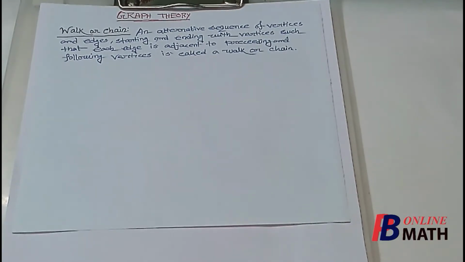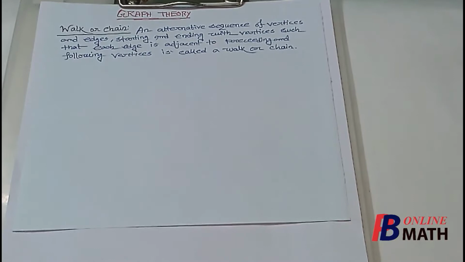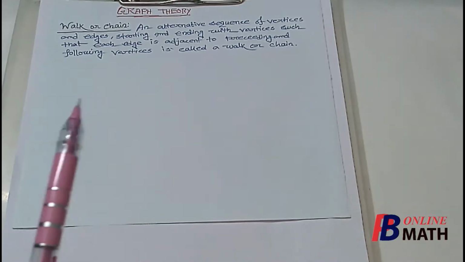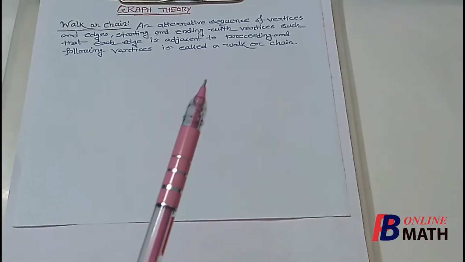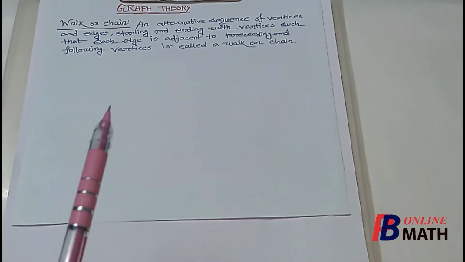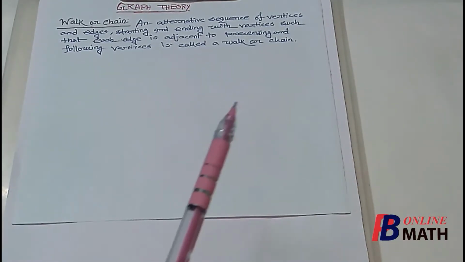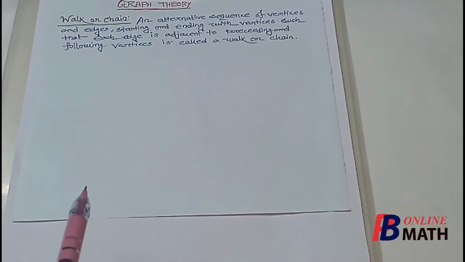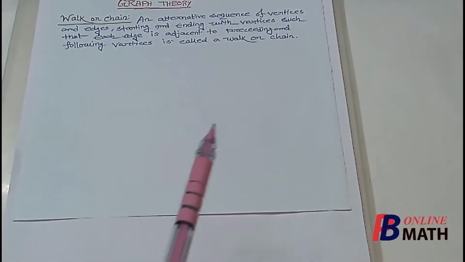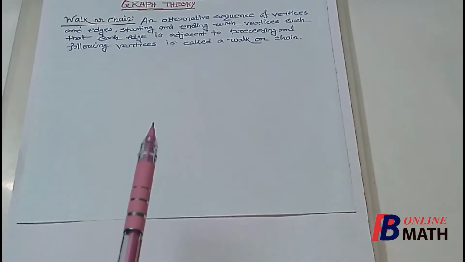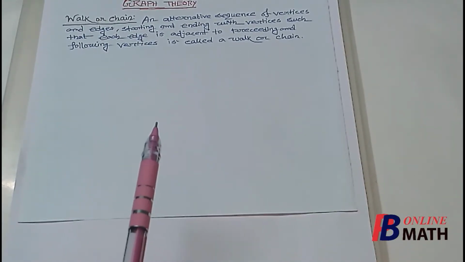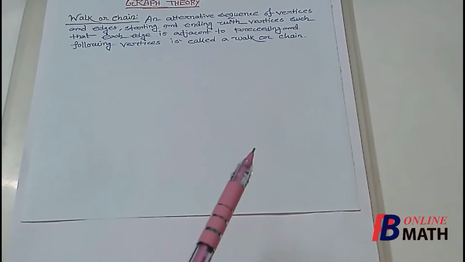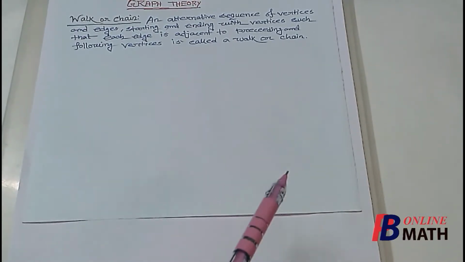The first definition we shall use here is walk or chain. A walk or chain is an alternating sequence of vertices and edges, starting and ending with vertices, such that each edge is adjacent to the preceding and following vertices. So first we consider one vertex, then an edge, then again a vertex, edge, vertex, edge. Considering this way, we finish with one vertex.